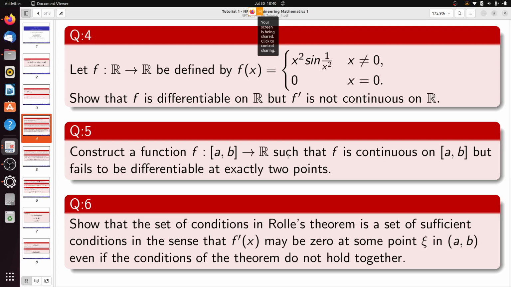Yes, somebody has written in the chat box, the answer will be mod x, and you are absolutely right. If we consider the function f x equals mod x, then it fails to be differentiable at exactly 1 point, and the point is x equals 0. So can anybody please write one function in the chat box that fails to be differentiable at exactly 2 points?